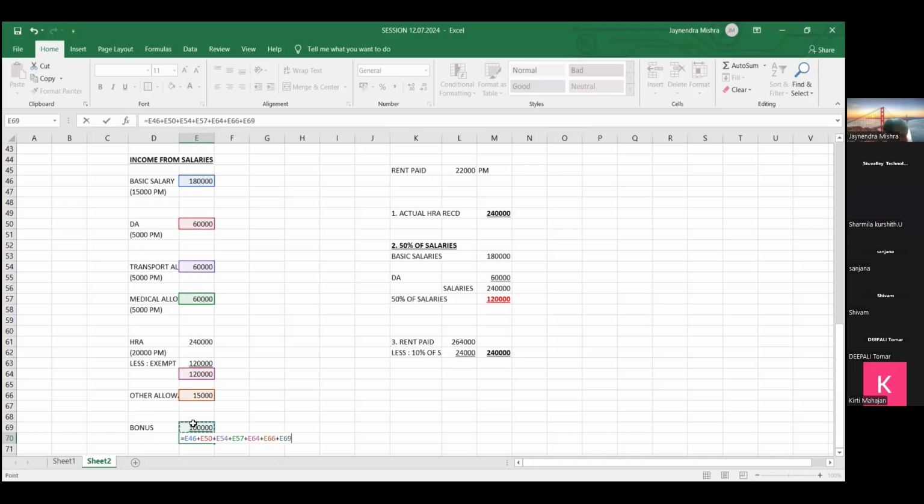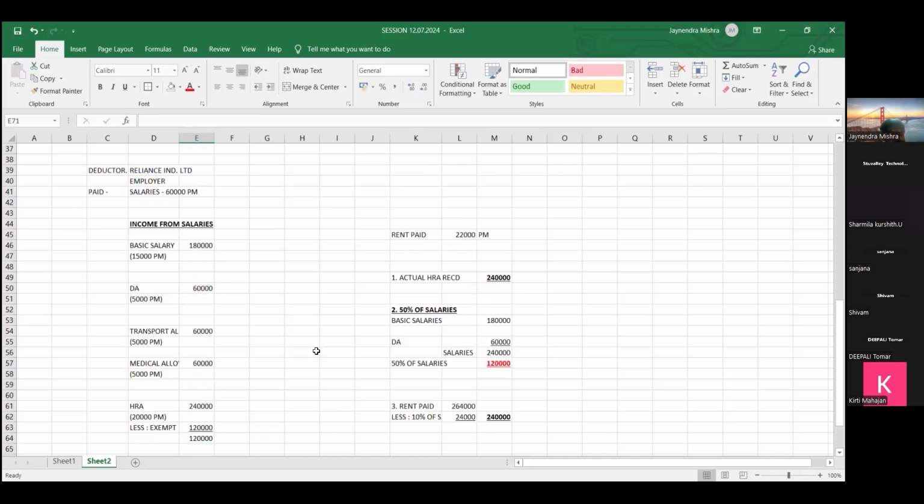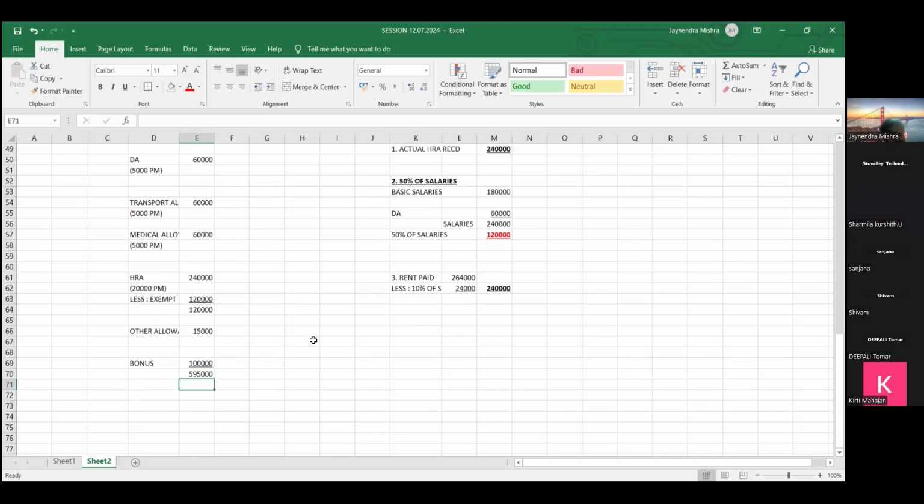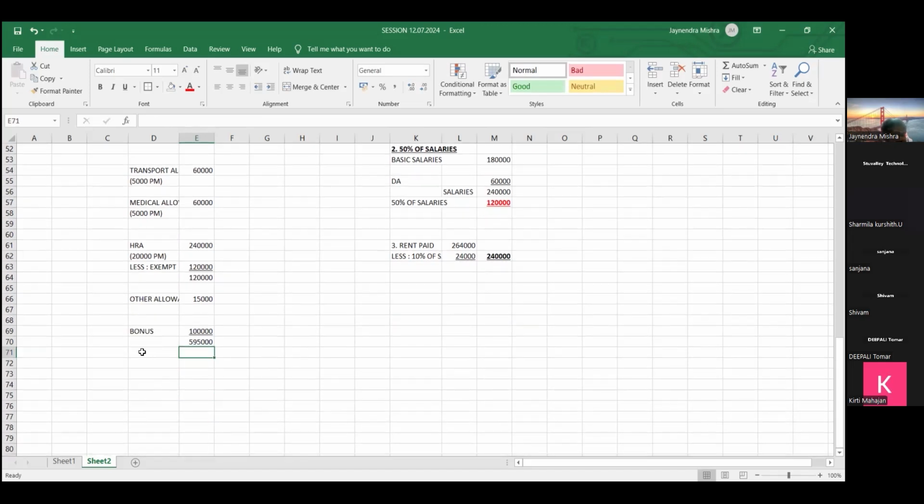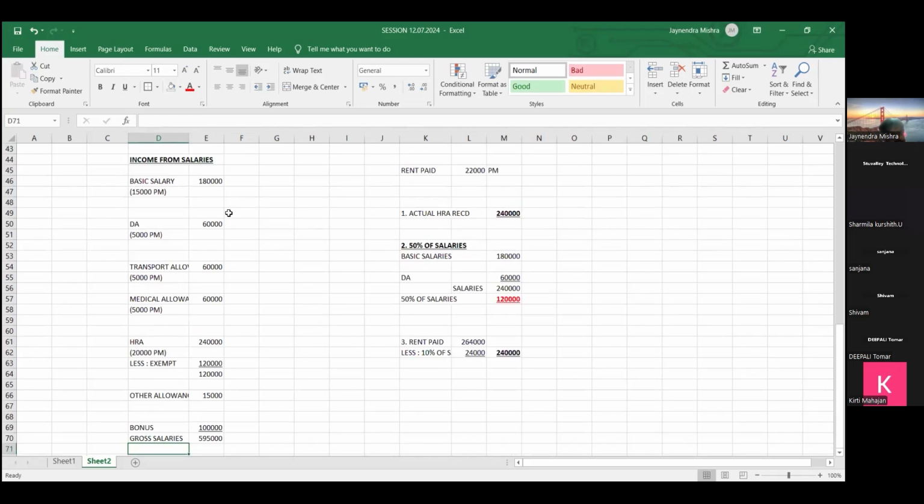Bonus 1 lakh, right? So friends, 5,95,000. What is this 5,95,000, friend? This is called as gross salary. It's your gross salary.